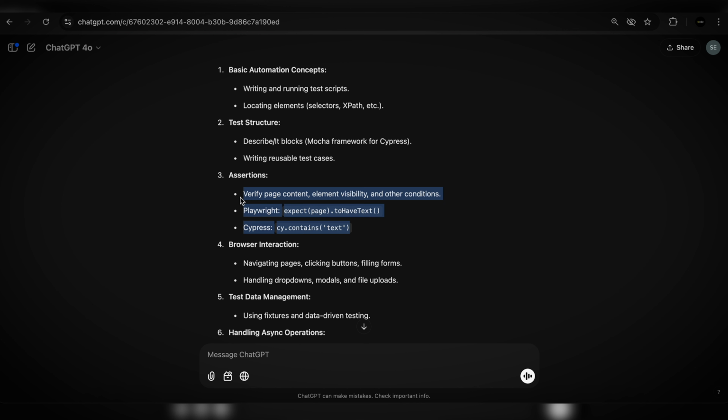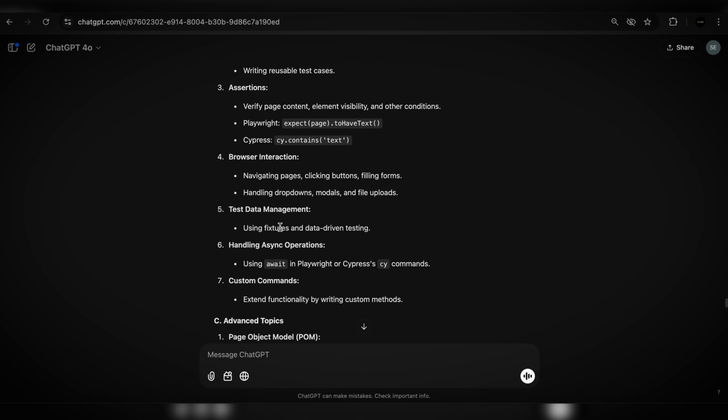Assertions, absolutely. This is also a part of the Cypress documentation as well as the Playwright documentation. So you need to assert or verify. Whenever you click a button, you need to verify that something happened after you click it. So that's why you need an assertion.